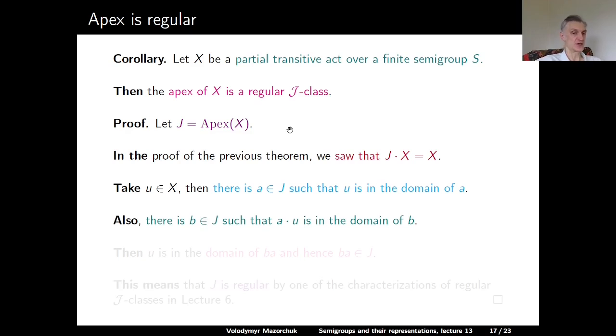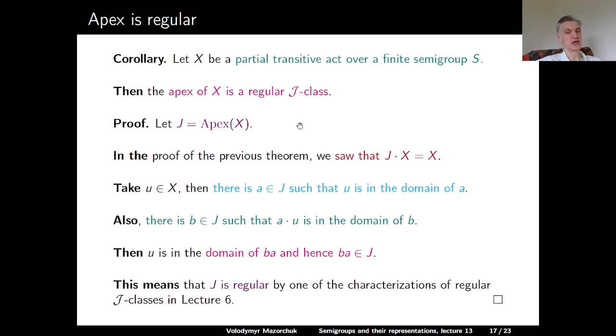And there is an element B in J, such that A applied to U is in the domain of B. But then U is in the domain of BA, and so BA must be an element in J. So we have two elements in J such that their product is in J. But this means that J is a regular class by one of our characterizations of regular two-sided classes in lecture 6.